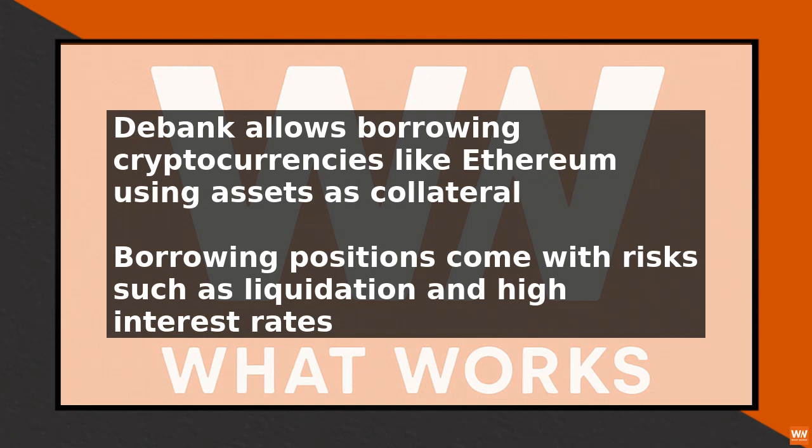First, let's start with the basics. Debank allows users to borrow cryptocurrencies such as Ethereum and Bitcoin using their existing assets as collateral. This can be a useful way to access funds without having to sell your assets. But it also comes with risks.